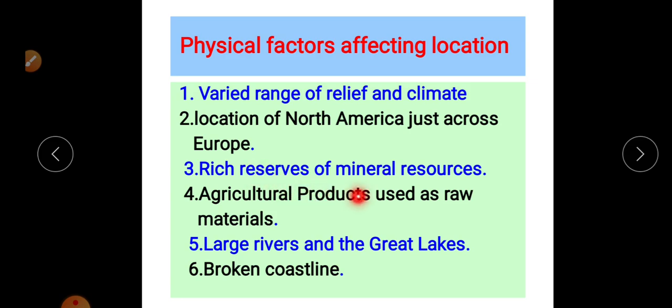Third, rich reservoirs of mineral resources. The Appalachian Mountain is supportive for the availability of reservoirs. Coal and iron ore are the main deposits located in the Appalachian Mountain region, which is important for development. Agricultural products are used as raw material.